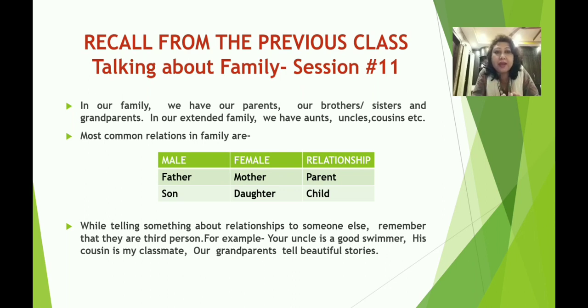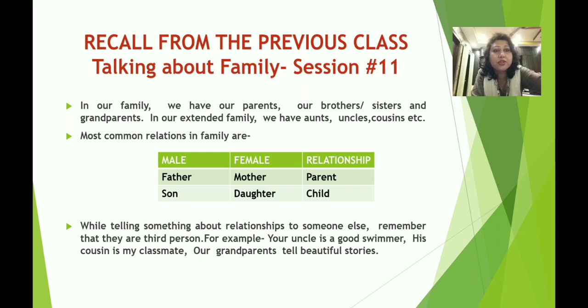In our extended family we have aunts, uncles, cousins, etc. The most common relations are father and mother, whose relationship is parent, and son and daughter, whose relationship is child. When we tell something about our relationship to someone else, we use the third person singular rule. For example, your uncle is a good swimmer, his cousin is my classmate, our grandparents tell beautiful stories. This is what we did in session 11, our family relations.